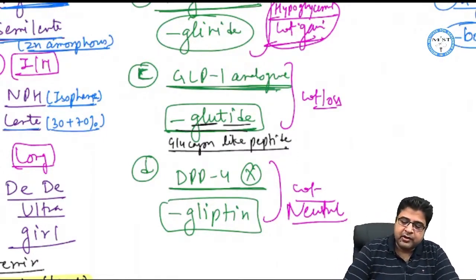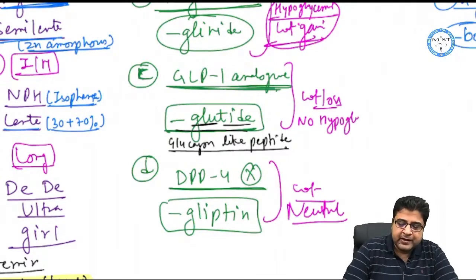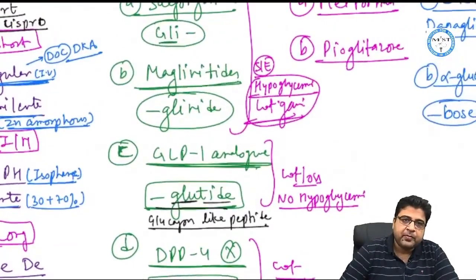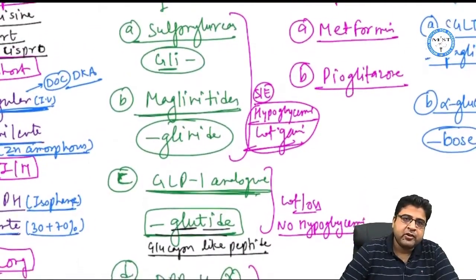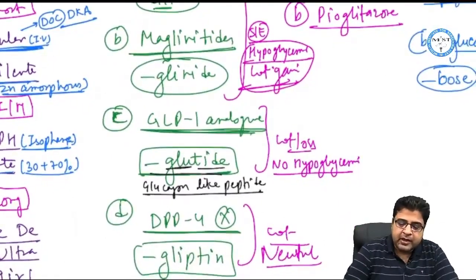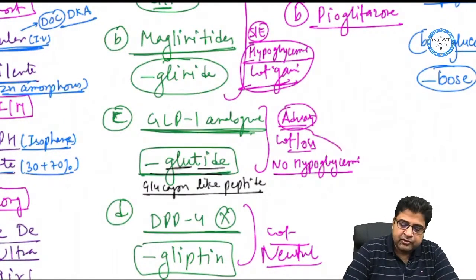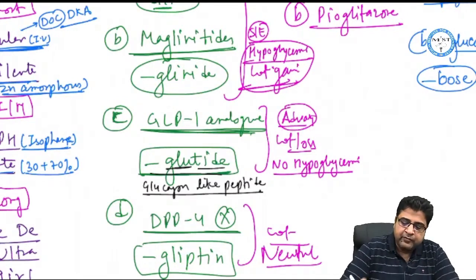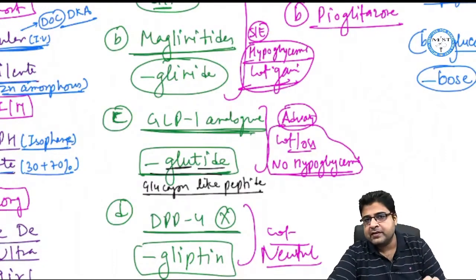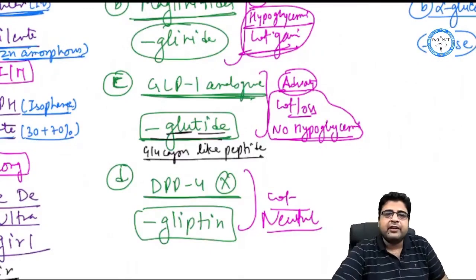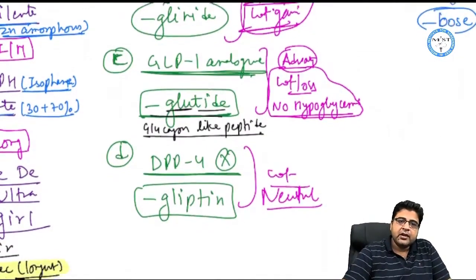Now these drugs will not cause hypoglycemia, as caused by the above two groups. The above two groups cause weight gain, but these medicines will cause weight loss. So these are the two advantages of these medicines: they will not cause hypoglycemia, and instead of causing weight gain, they will cause weight loss. Right?